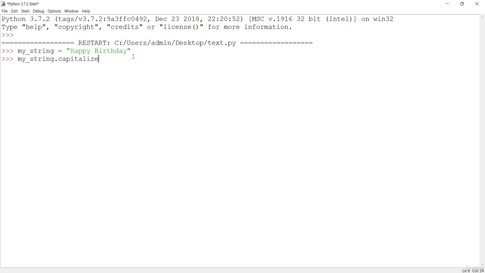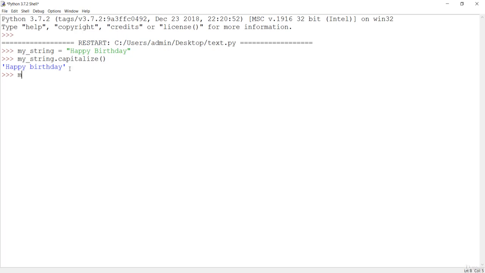When I hit enter, you can see that only the first letter is capitalized and all the other letters are in lowercase. So this is the capitalize function.